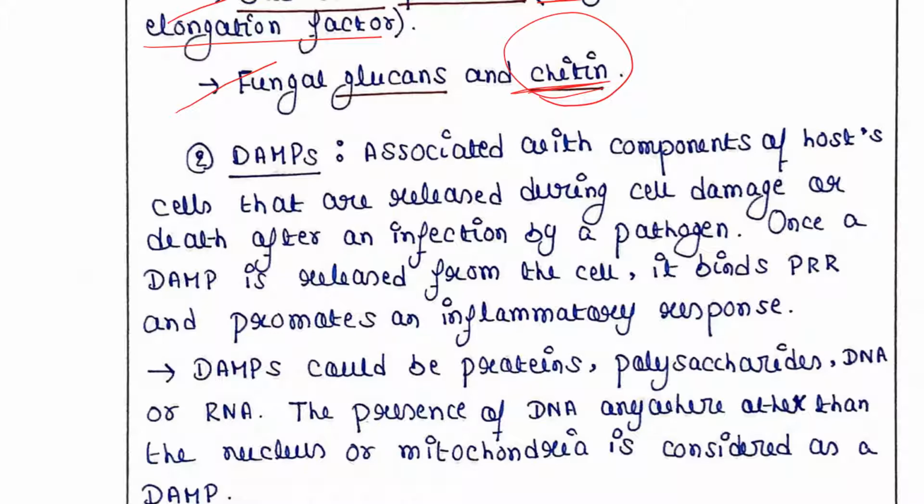When a pathogen infects a cell, that cell gets damaged and undergoes death, and when the cell dies, it releases various components, and those components are DAMPs. That's why they are called damage-associated molecular patterns, because they are associated with damage.